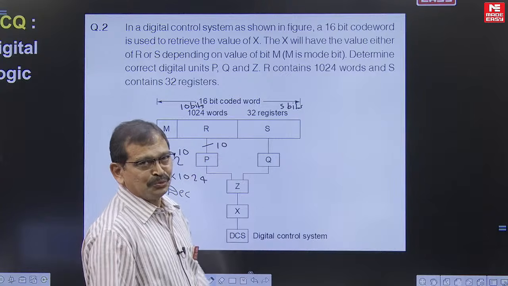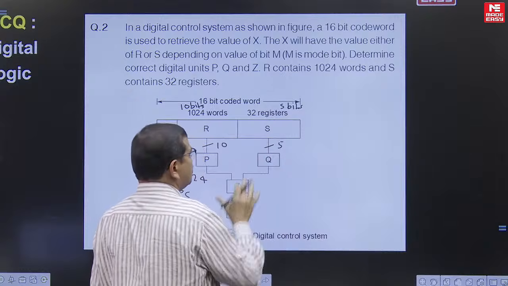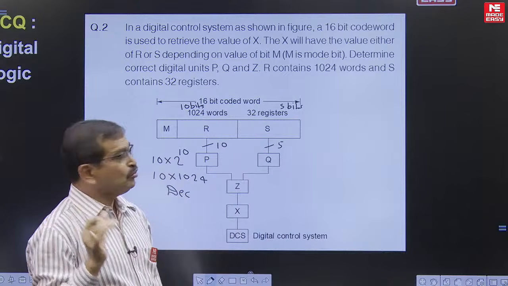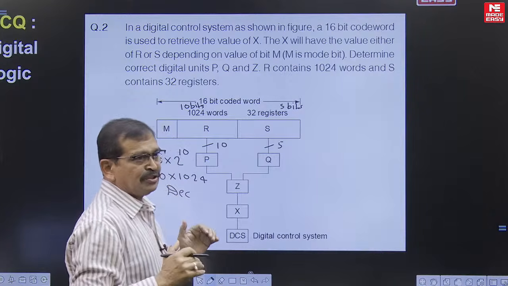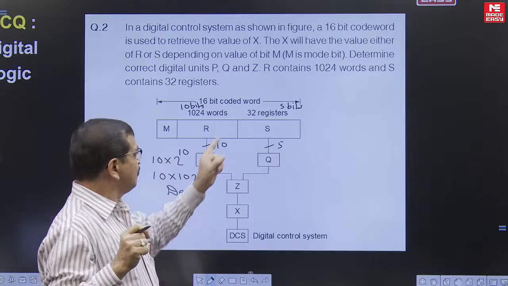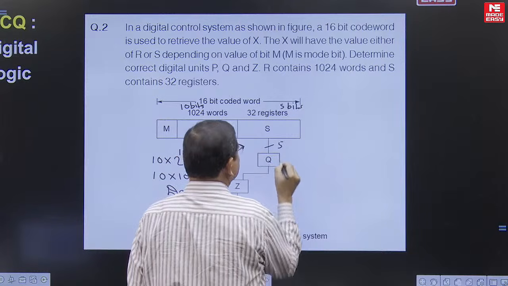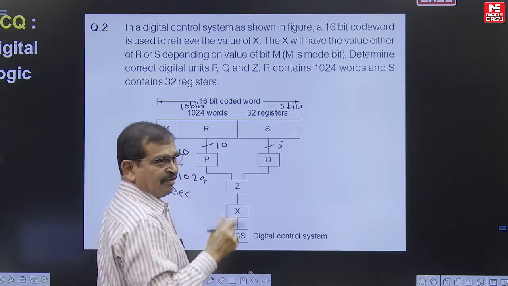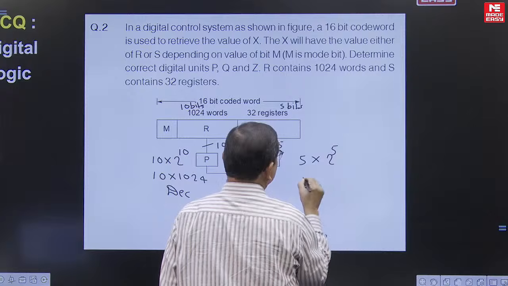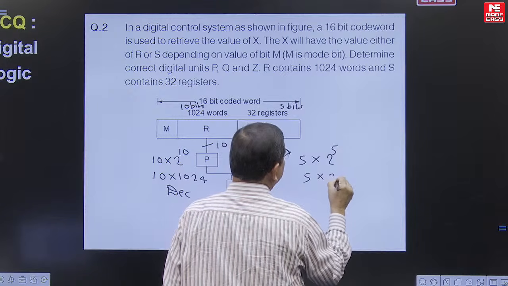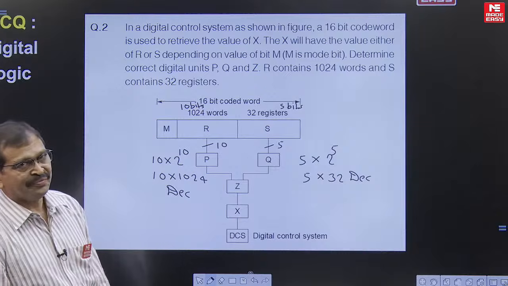Similarly, if you think about Q, it needs to have 5 bits as the inputs. It is referring to 32 registers, and 32 registers means basically 5 bits. So by using 5 bits, we can choose any one register out of 32, that is 0 to 31. So this Q device needs 5 bits as the inputs and 2 to the power of 5 number of outputs, so it must be a 5 by 32 line decoder.